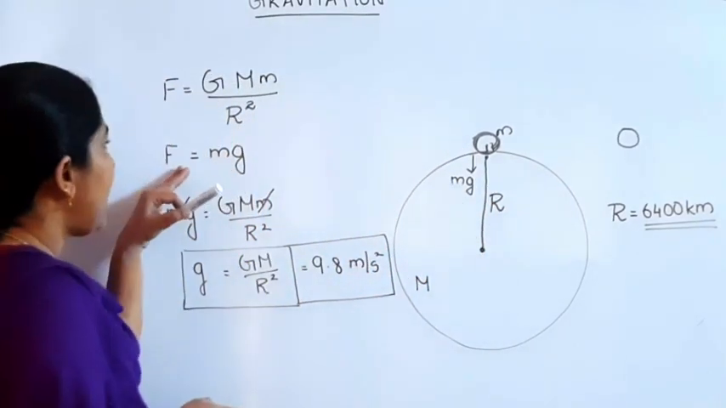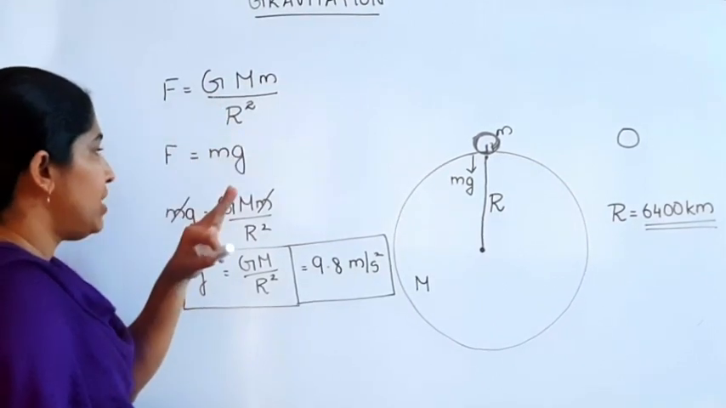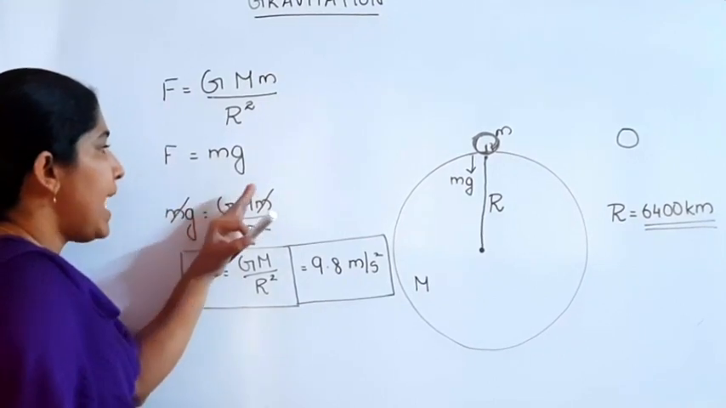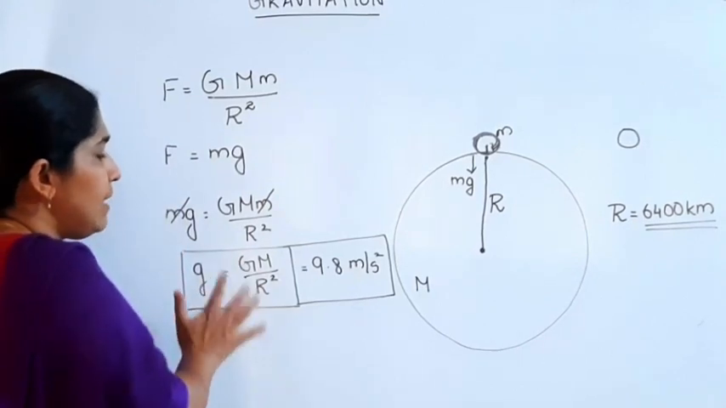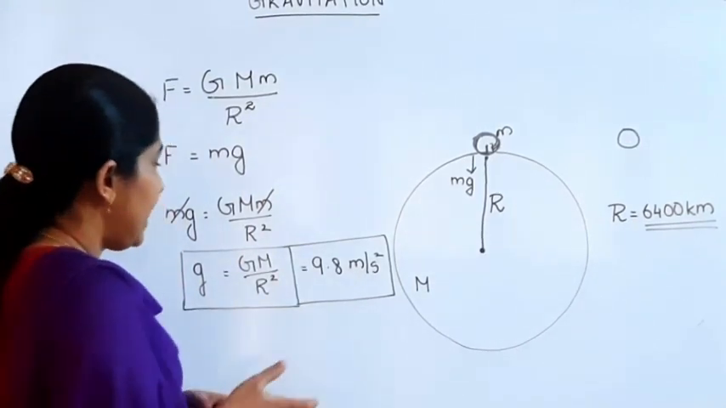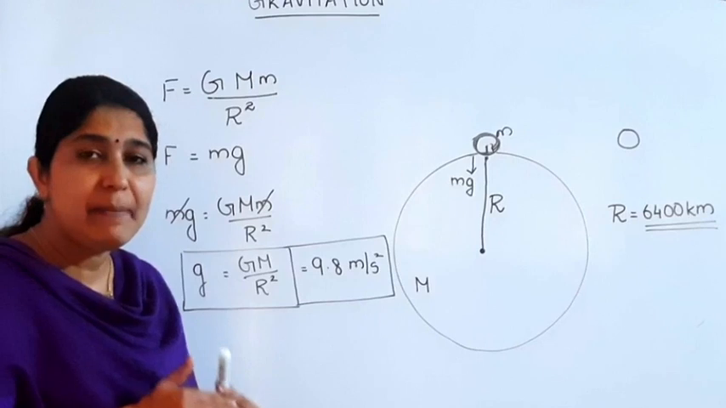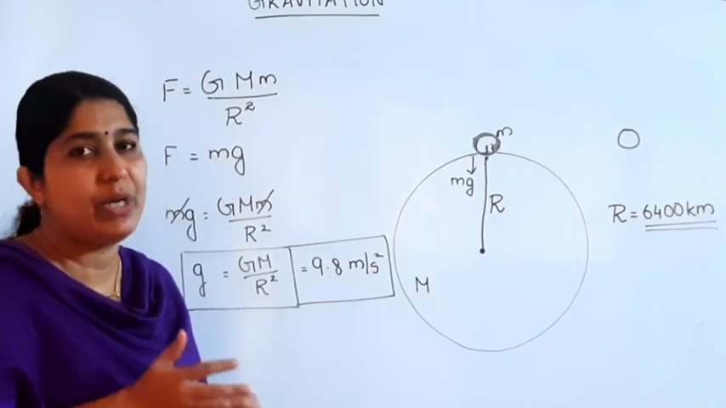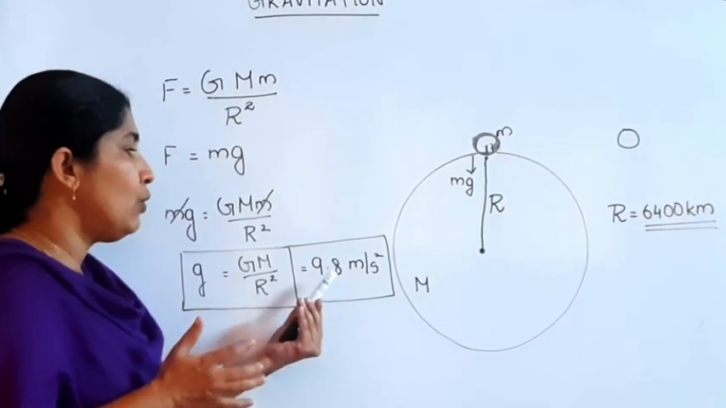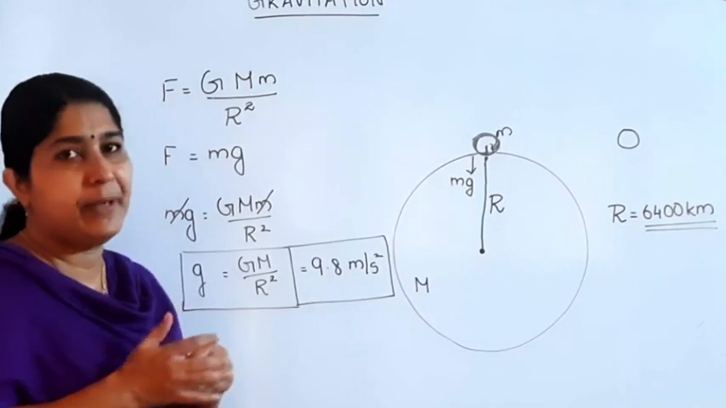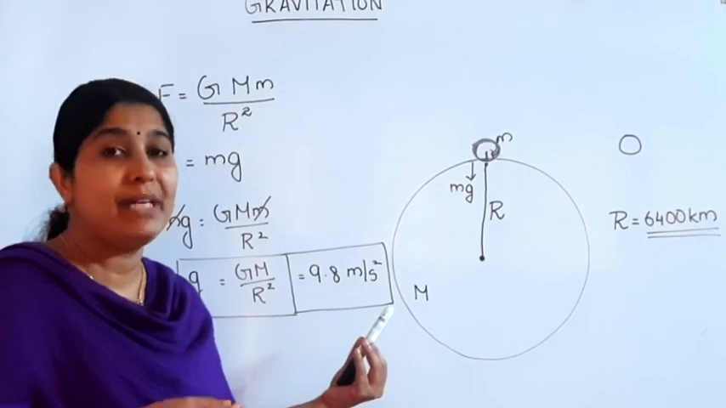Then the second force which is acting there is F is equal to mg. On equating these two equations, mg is equal to G capital M small m divided by r square. Then small m gets cancelled. Acceleration due to gravity is equal to G capital M divided by r square. That is independent of the mass of the object which is placed on the surface of the earth, and its value on the surface of the earth is equal to 9.8 meter per second square.